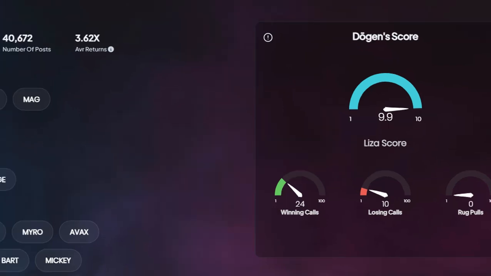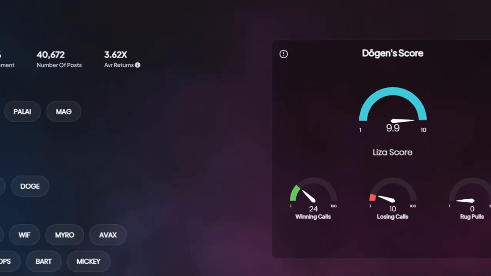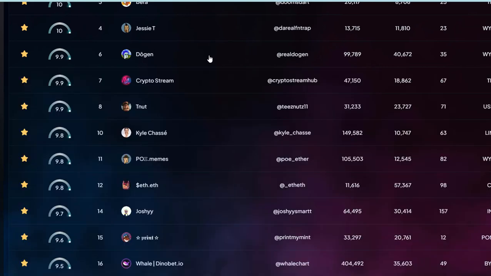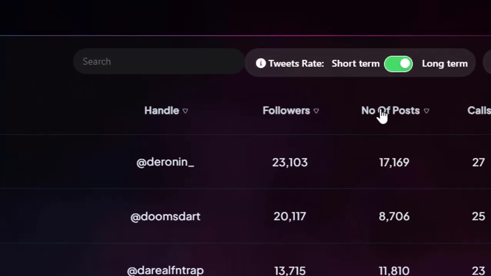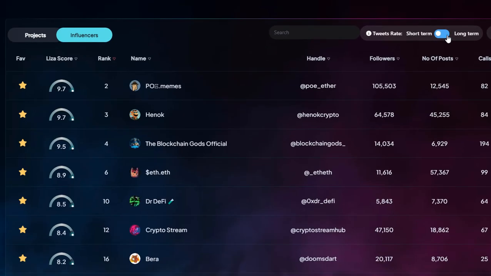Now, this innovative feature enables users to choose who to follow for a better value. Another cool feature is the long-term and short-term option. Users can filter influencers based on their long-term or short-term success. Either you're looking for, for example, influencers who have a better success rate for long-term projects, or you just want to follow the quick pumpers, right? So as you can see, once you mark the long-term or the short-term, the Liza scores change.